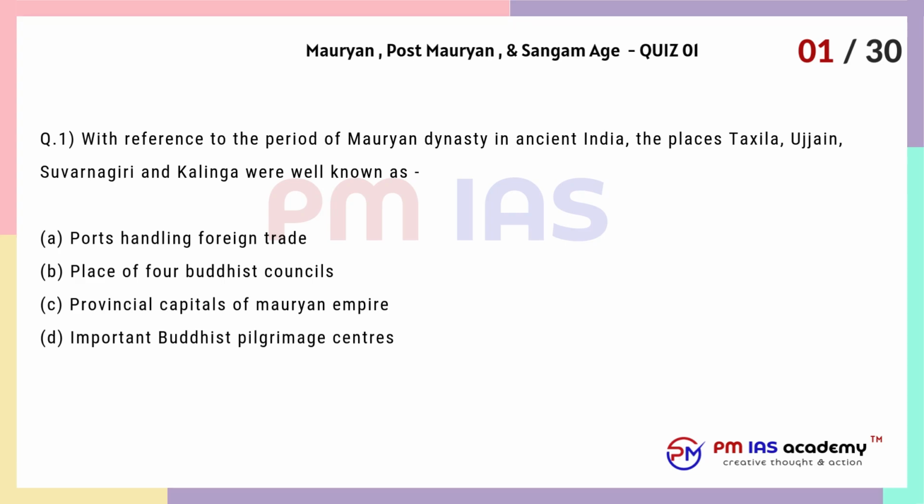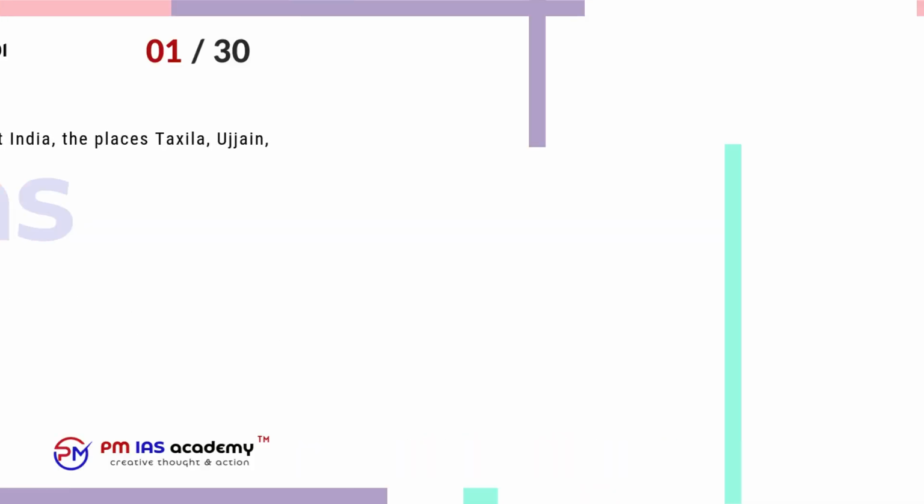Question 1. With reference to the period of Mauryan dynasty in ancient India, the places Taxila, Ujjain, Suvarnagiri and Kalinga were well known as A. Ports handling foreign trade. B. Place of 4 Buddhist councils. C. Provincial capitals of Mauryan Empire. D. Important Buddhist pilgrimage centers.